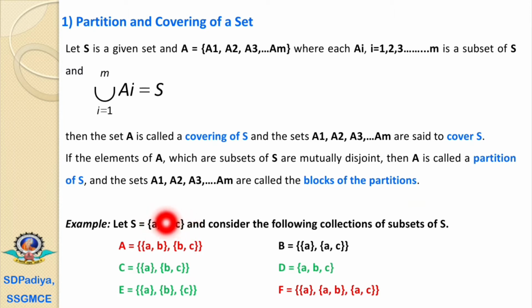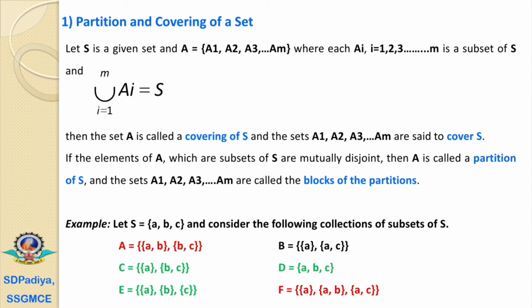These two subsets are not mutually disjoint. Disjoint means the intersection must be equal to phi, but here the element b is common. That's why these two subsets are not mutually disjoint, and we call it a covering of S.